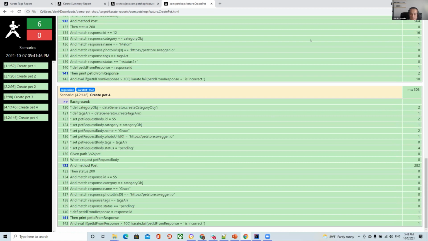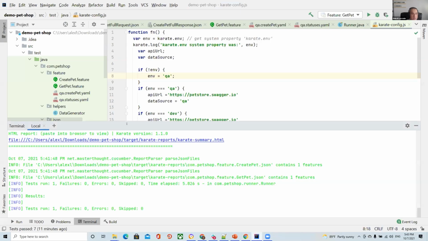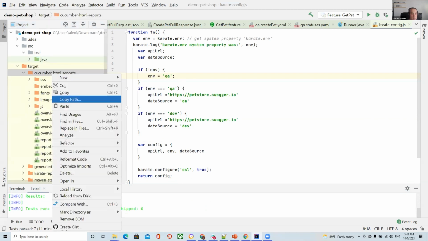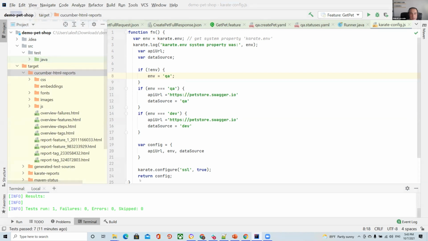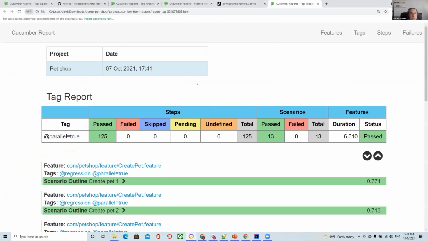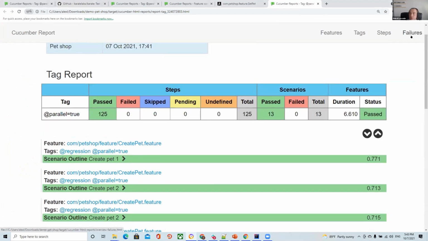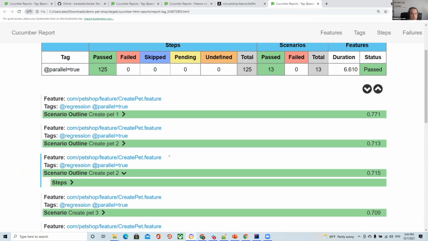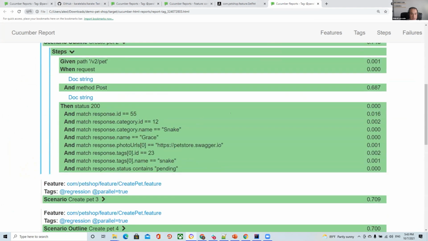And what I like most about Karate: if you go to our target folder, you can see we have Karate reports and Cucumber reports. If you go on site, we have a lot of different reports from Cucumber. You can verify different input, output, all the information we have, and different steps.